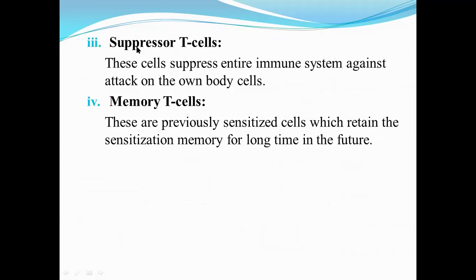Next, the third type is the suppressor T cells. These cells suppress the entire immune system against attack on the body's own cells. And fourth is memory T cells; as the name suggests, memory. These are previously sensitized cells which retain the sensitization memory for a long time in the future.